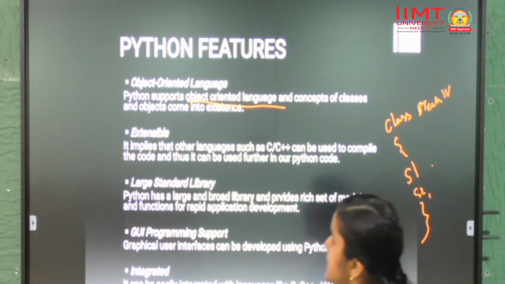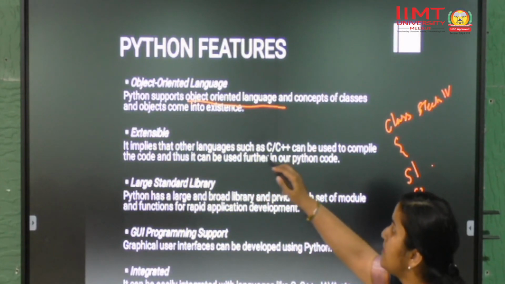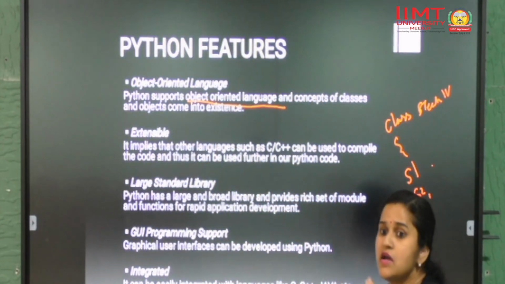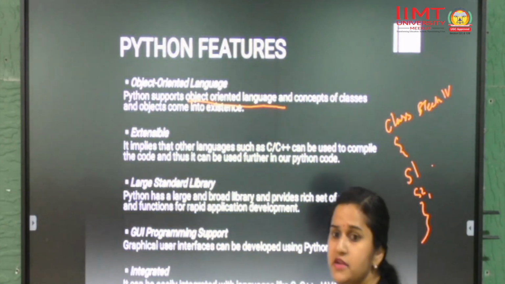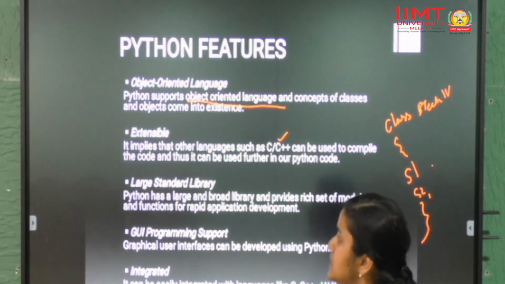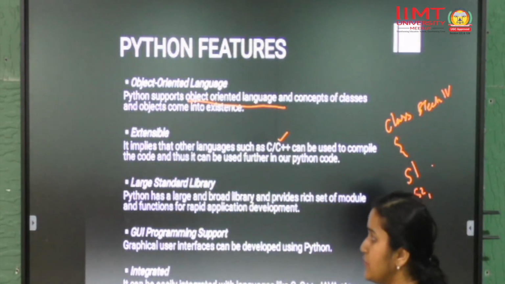Next is extensible. It implies that other programming languages like C, C++ can also be used to compile the code, that we can further integrate, or Python can be extensible with C and C++. Large standard library, multiple modules are available which you can use.